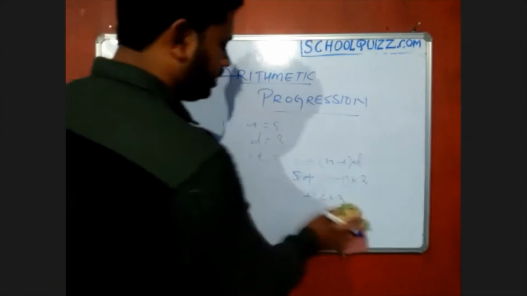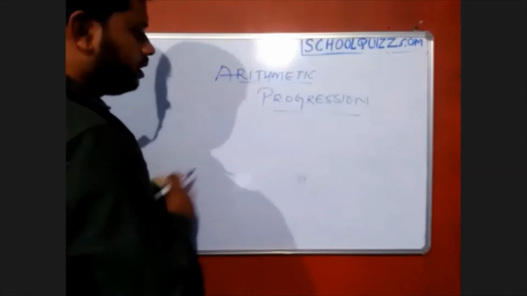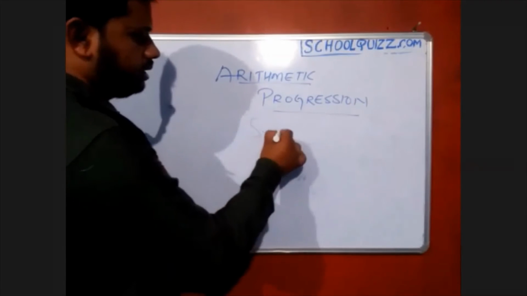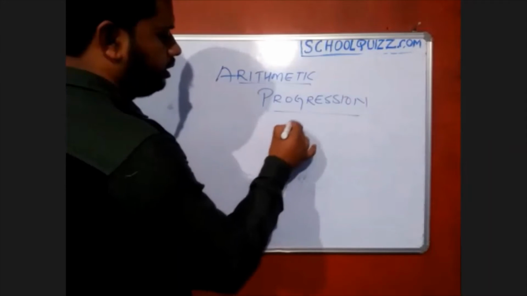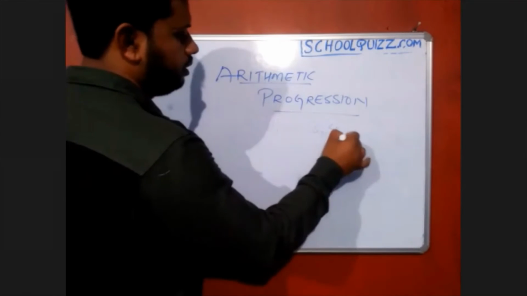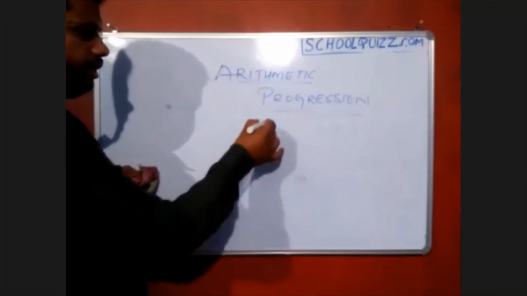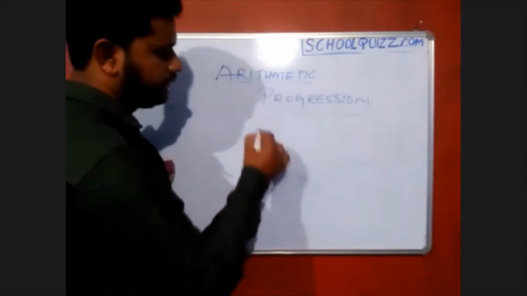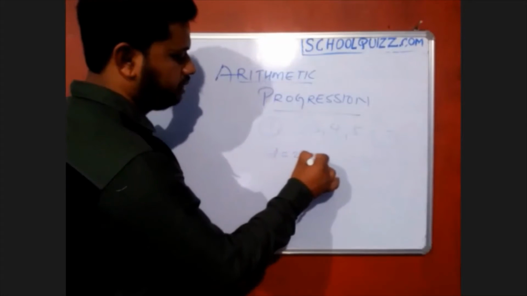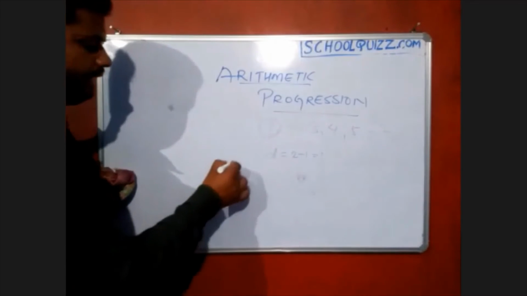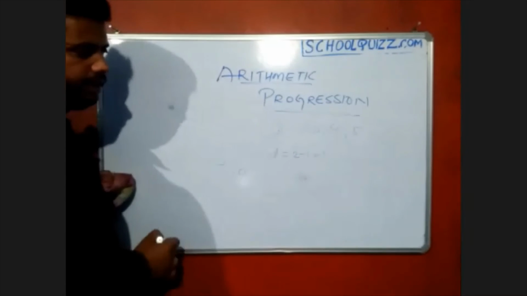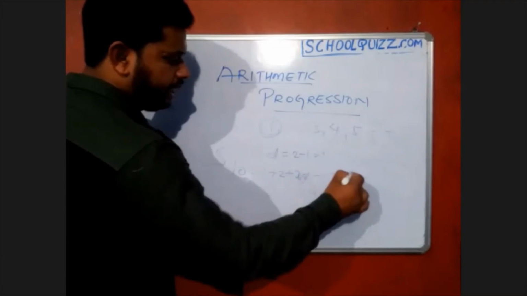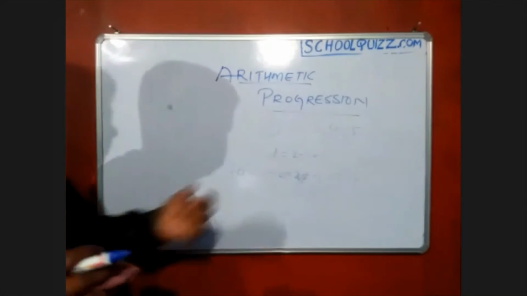One more question is there, that is the sum of n terms. Sum of n terms means, suppose, Sn. Let's suppose the series is 1, 2, 3, 4, 5, like that we are going. So the first term from here is A1. What is the common difference D? 2 minus 1, that is equal to 1. So if I want the sum of 10 terms, just add 1 plus 2 plus 3 plus up to 10. Okay. So this thing we have to add.